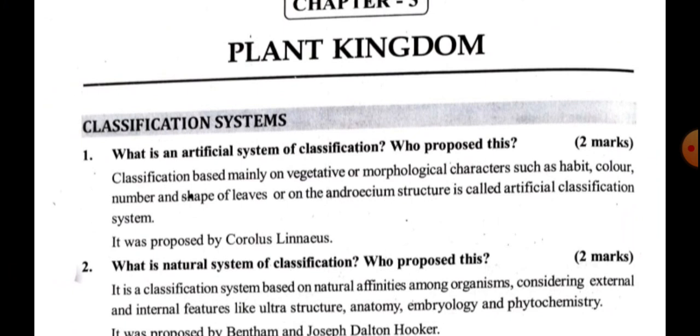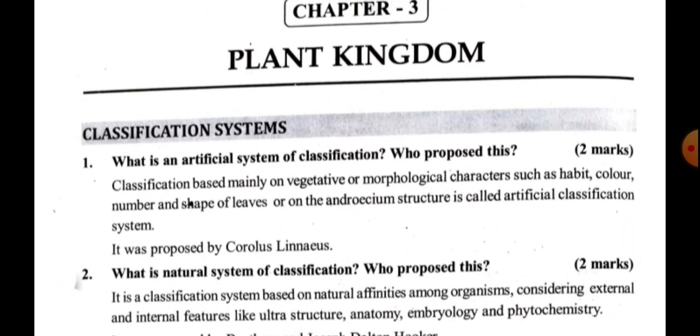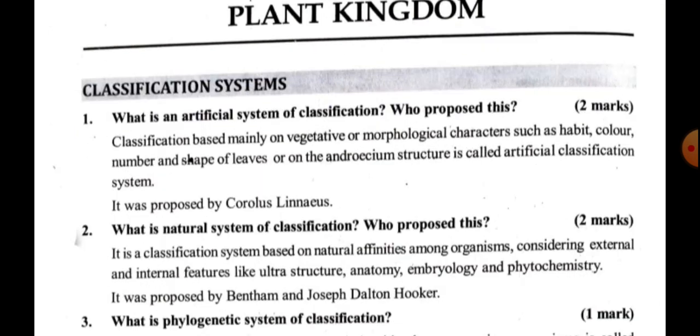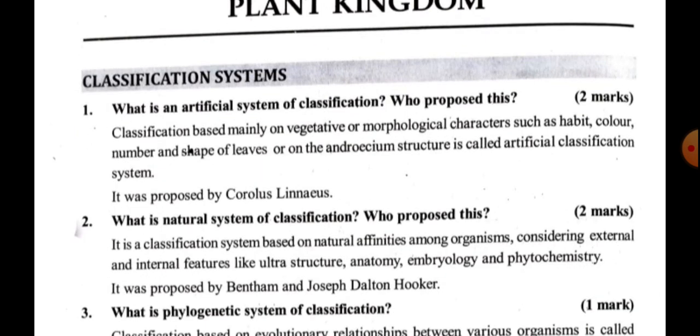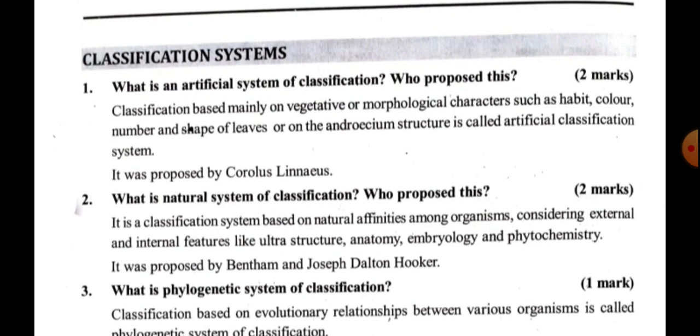The classification is based mainly on vegetative or morphological characteristics such as habit, color, number and shape of the leaves, or on the androecium structure. This is called the artificial classification system, and it was proposed by Carolus Linnaeus. So this is for 2 marks.